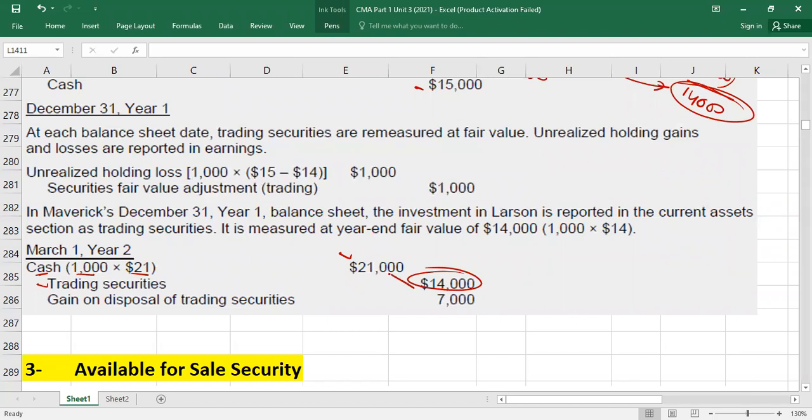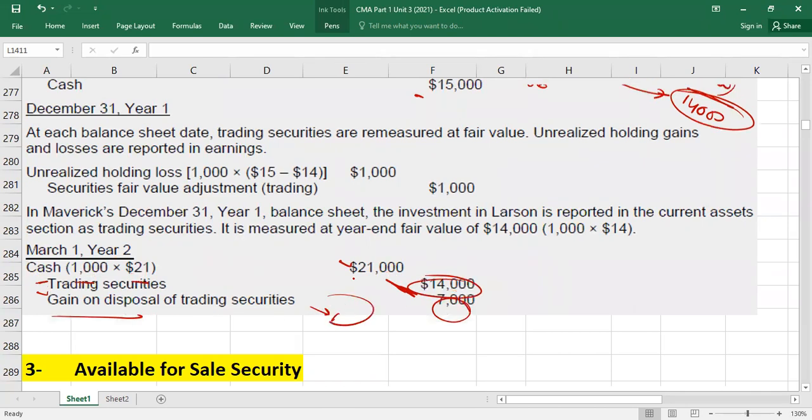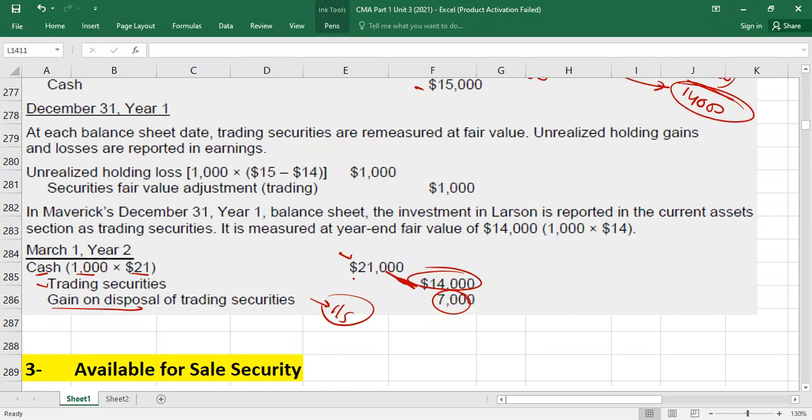And now you can see there is a difference between 21,000 and 14,000, which is your gain on the credit side. So gain on credit. This will be taken to the income statement. Understood? This is how you will work. It's the same fair value model, just a slight difference. You are creating one extra ledger account, the fair value adjustment account. That's it. Otherwise, there is no special thing or rocket science. Okay.